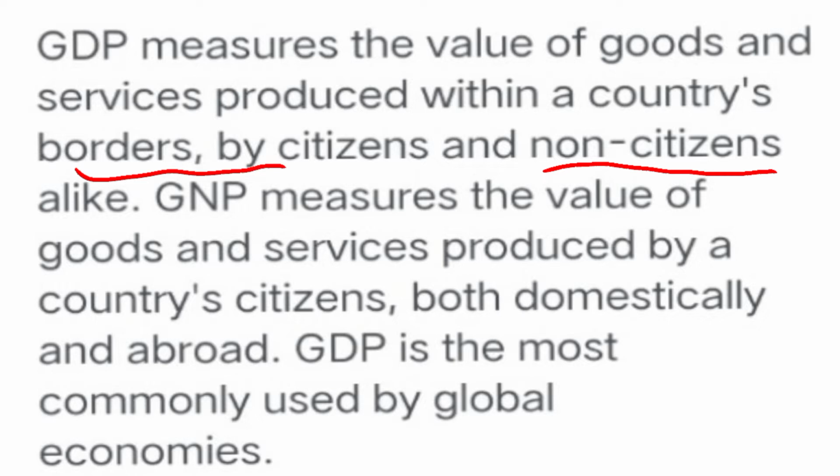GNP measures the value of goods and services produced by a country's citizens both domestically and also abroad in other countries. GDP is most commonly used as a global indicator for comparing the developmental analysis.